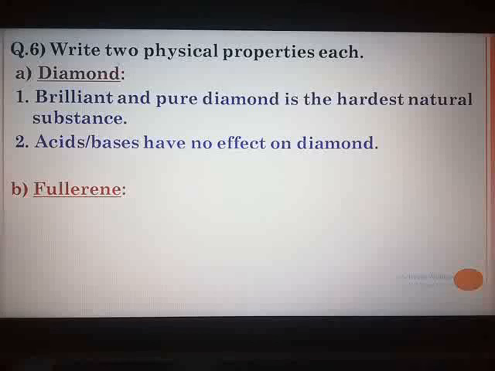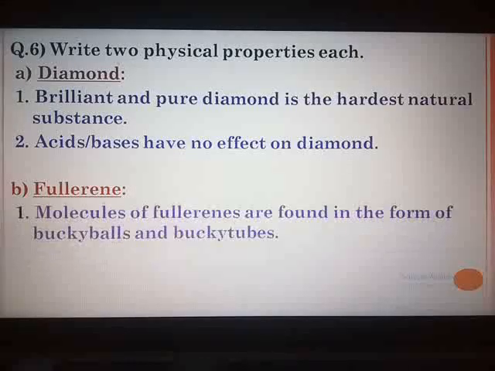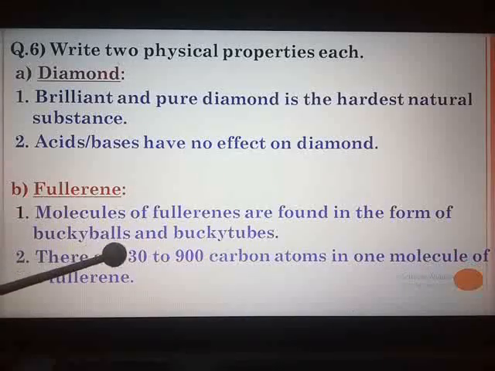For the properties of fullerene, refer page number 142. Page number 142, you can see right on the top, blue colored block. Left hand side is properties. 3 properties are given. Any 2 you select and write. I have taken the first 2. Molecules of fullerenes are found in the form of buckyballs and bucky tubes. There are 30 to 900 carbon atoms in one molecule of fullerene.